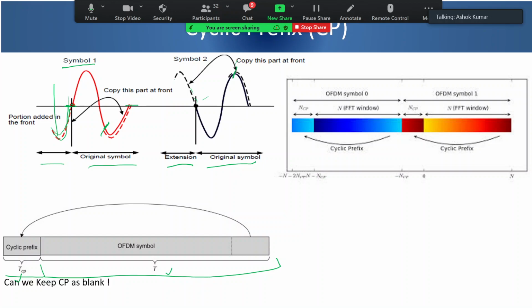My question is, why can't we just keep this portion blank, the guard time as we are talking about, not transmitting anything? Can we keep this as a blank? Can this CP be a blank instead of copying the data from the end part? Any of you would like to answer this, or say no, don't know, or something in the chat box? Hitesh ji,